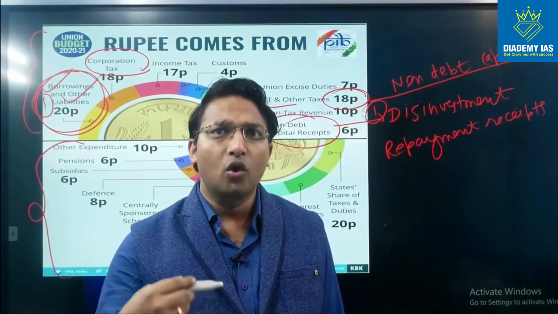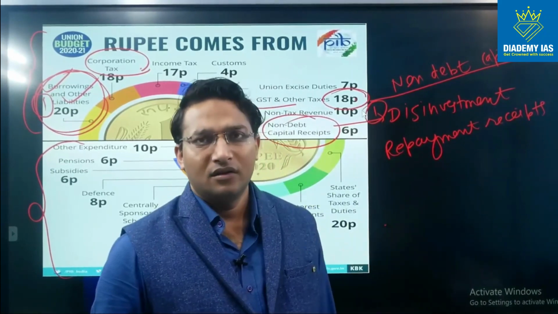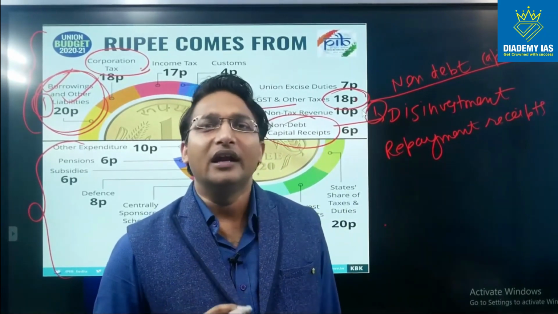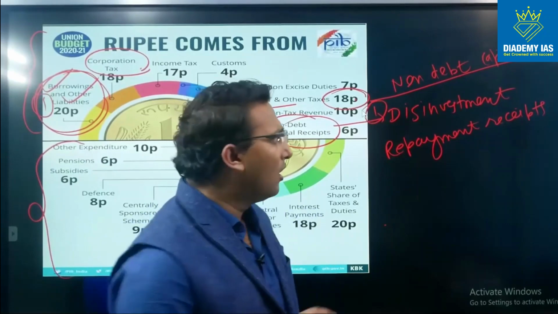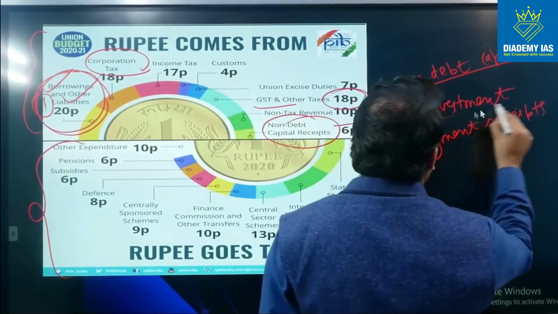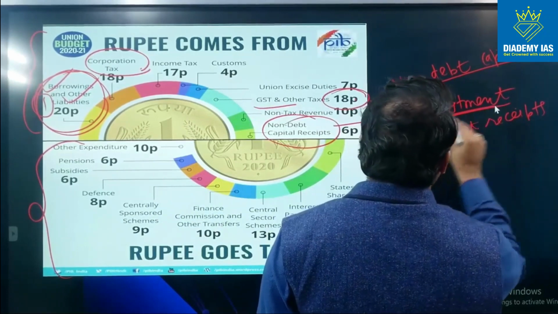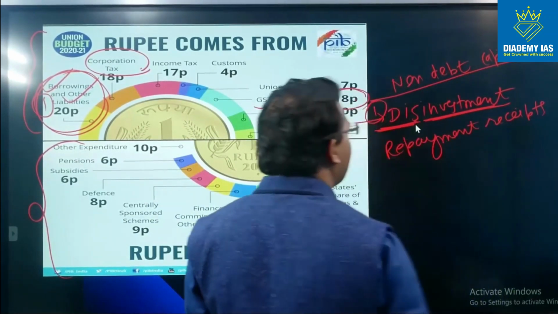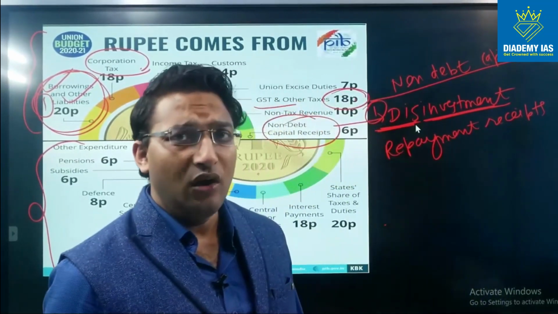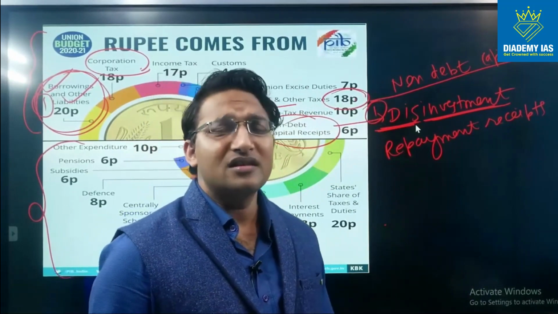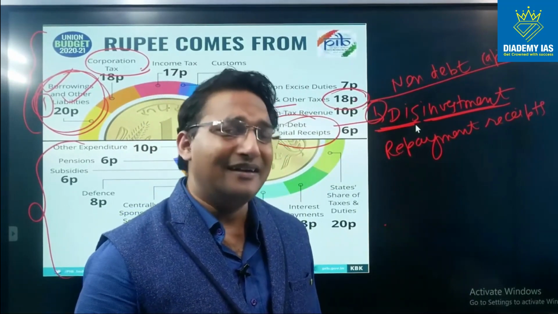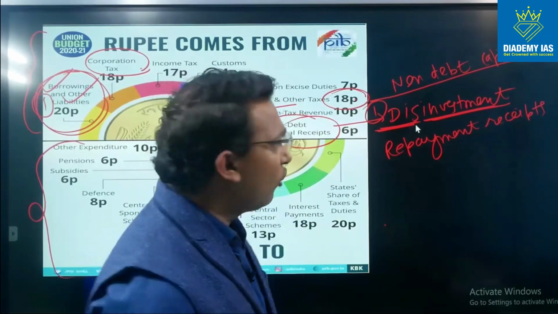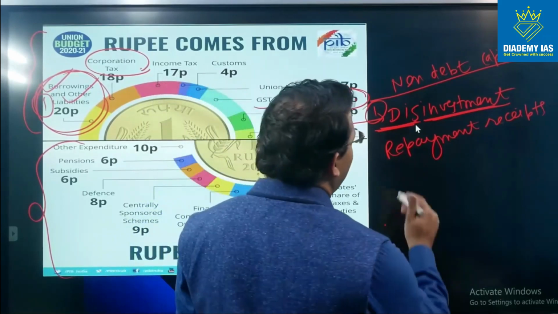When this shareholding is sold to some other person, the government receives the money in lieu of that. So this is called disinvestment. Investment is basically sold by the government. We will discuss this concept of disinvestment separately in a different session. So don't worry, you will get everything.